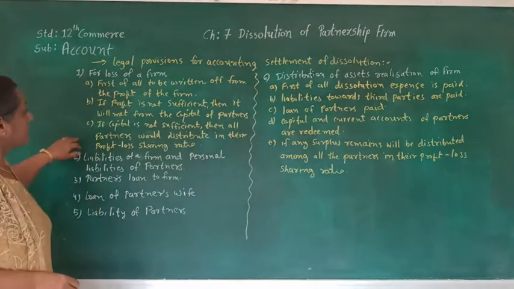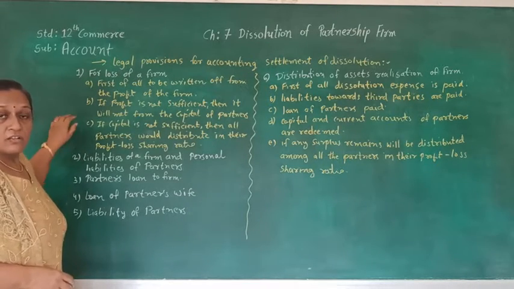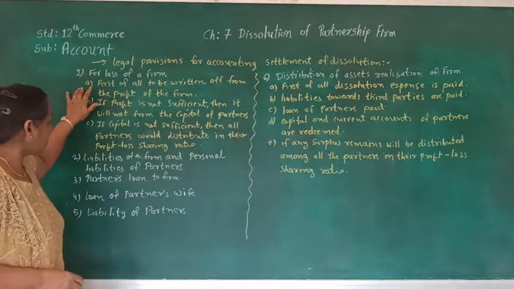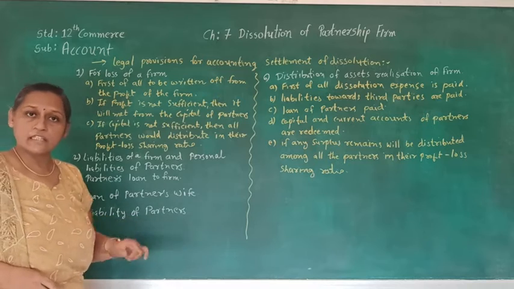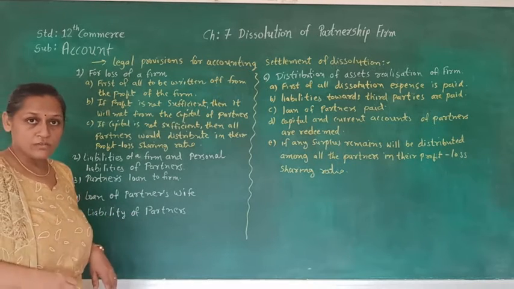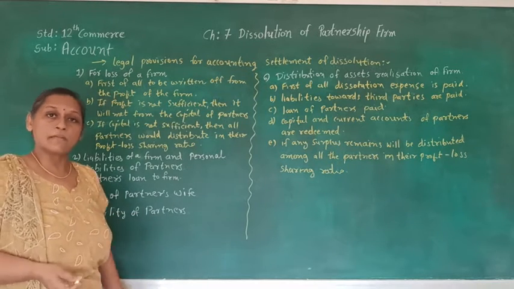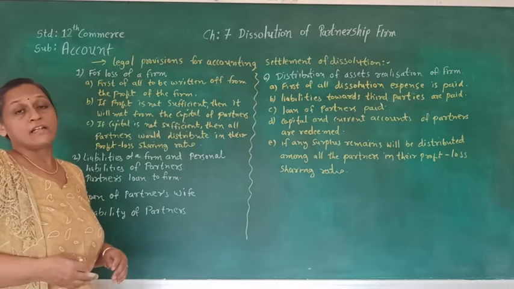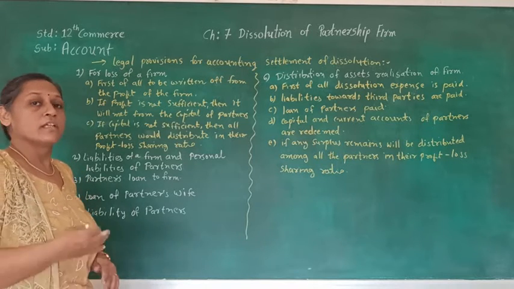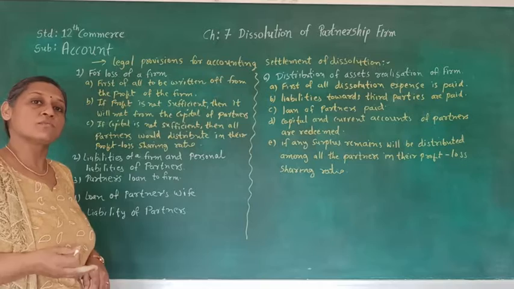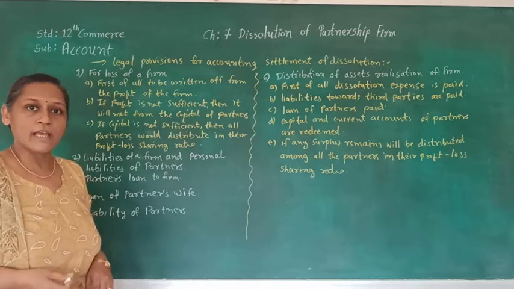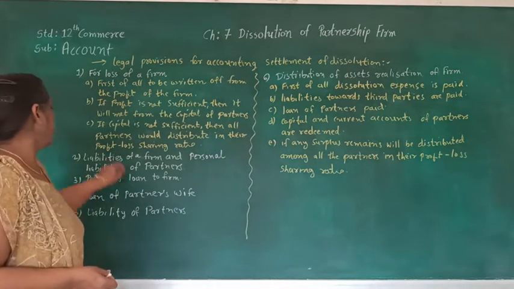So this is the priority to settle the losses. Very first, write off against the profit. If profit is not sufficient, then from the capital account of the partner, and if the capital is not enough, then the partners are supposed to bring that much money from home. So they are supposed to share in their profit sharing ratio.